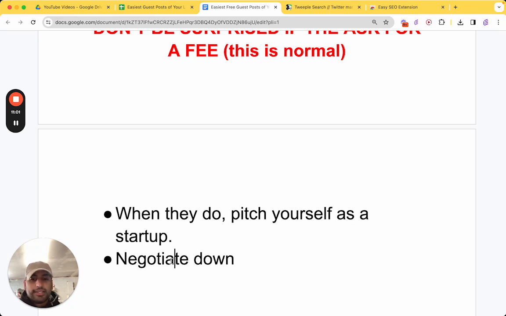And the key here is to negotiate down. So they'll give you a number, and basically you go somewhere really, really low. And when they say yes, then you should have gone lower. But if they say no, then that's fine. Just go a little higher and then reach a sweet point you can agree on.